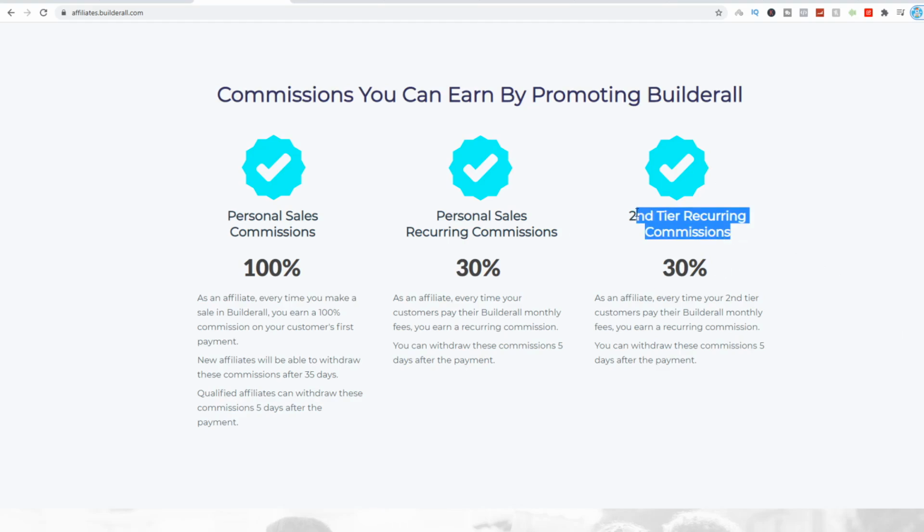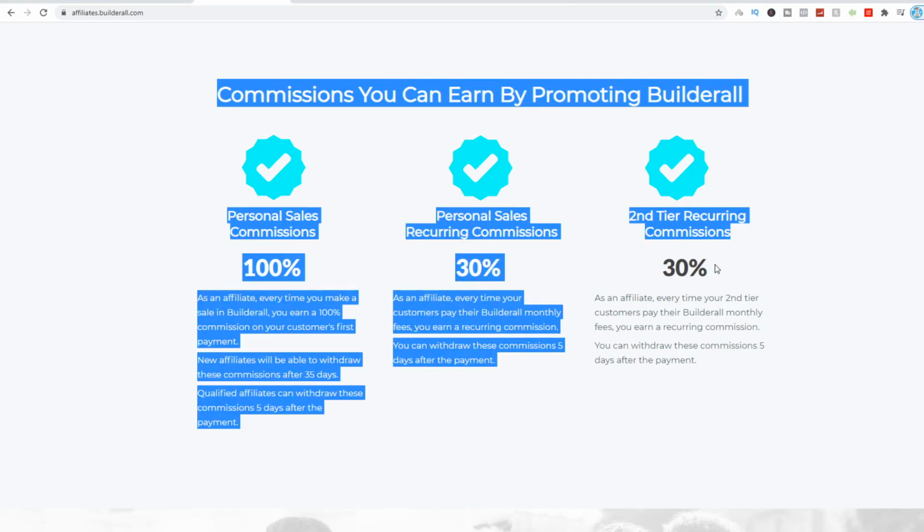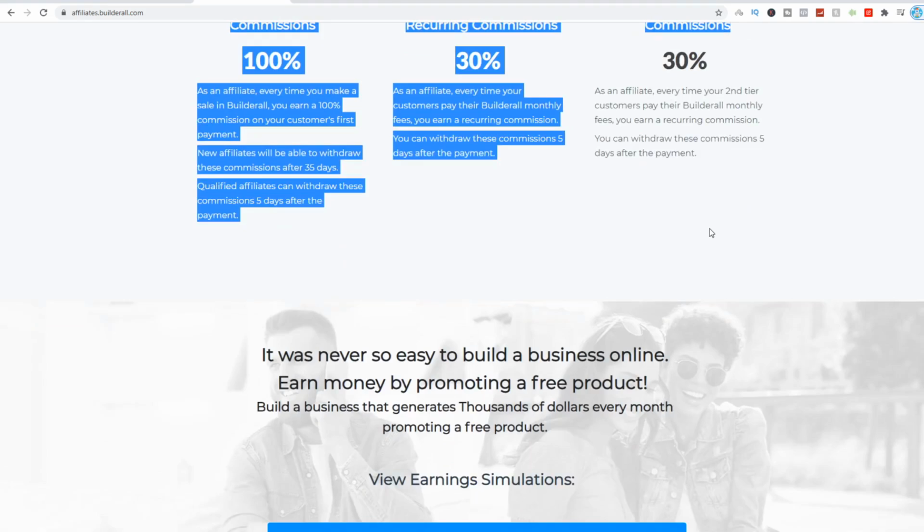It only goes up to level 2, so it's not like network marketing where there are so many different legs and multiple levels that looks a bit fishy. This is only up to level 2 affiliate marketing, which is a completely different concept to that of a network marketing company.